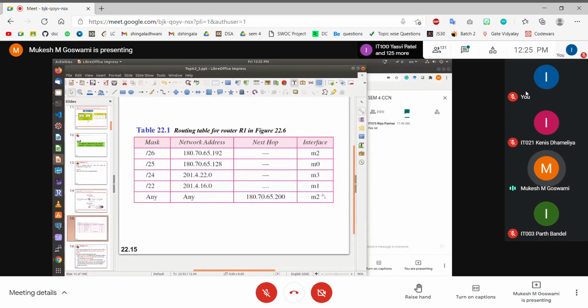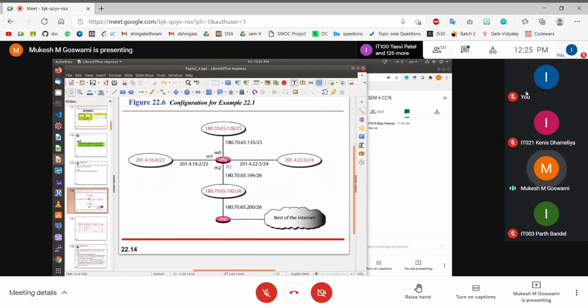180.70.65.200, which is connected on the outgoing interface M2. Where is it connected? M2. Actually, this router is part of this network.